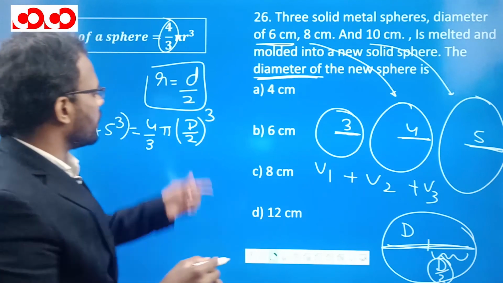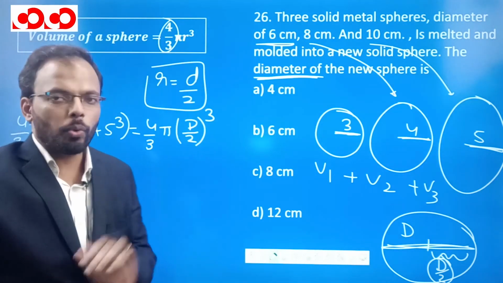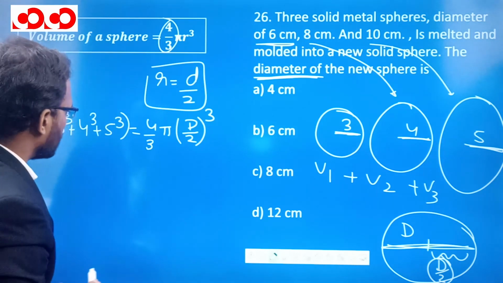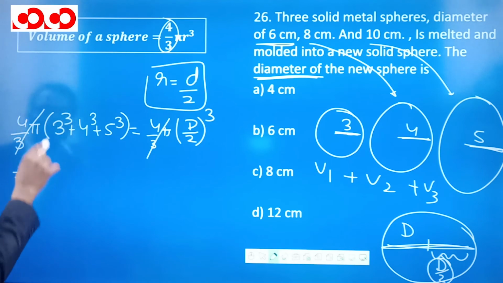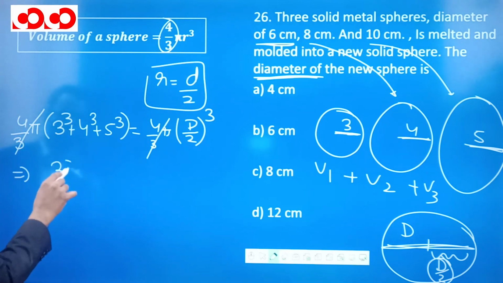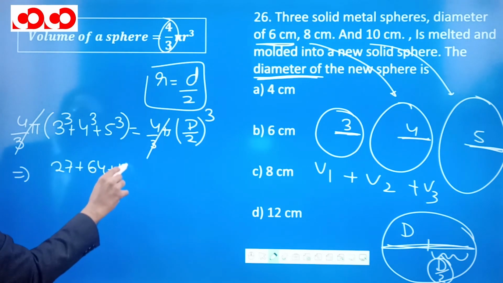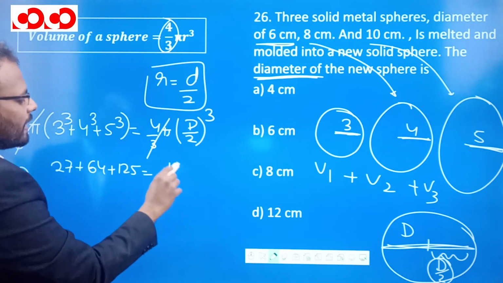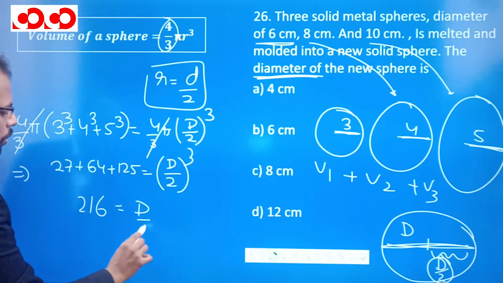So why waste another radius over here and then double it? Directly you can put d by 2 over here and find the diameter, right? And we know that this 4 by 3 pi, 4 by 3 will get cancelled. This 3 cube is 27 plus 4 cube is 64 plus 5 cube is 125 is equal to d by 2 whole cube. So 27 plus 64 is 91. 91 plus 125 is 216. 216 is equal to d by 2 whole cube.